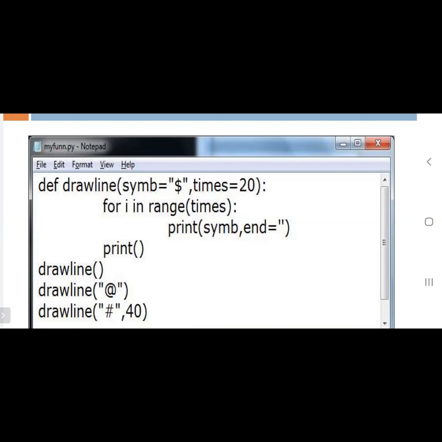You can see the last call statement, the third call statement: draw line of hashtag, that is an asterisk symbol, comma 40. Here how many arguments are we passing? Two arguments we are passing. So in the function header, the symbol value is the dollar sign. It is a default value. But whether the default value will be taken or the passed argument will be taken?